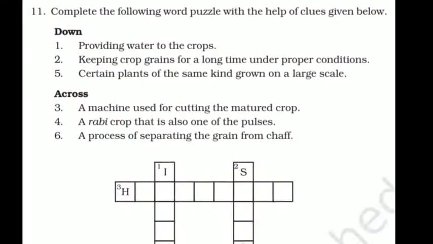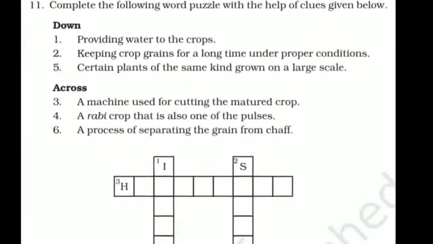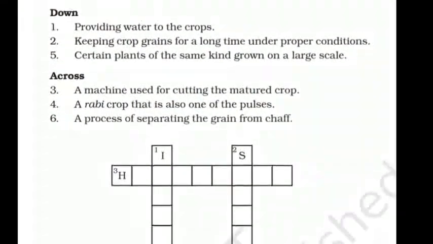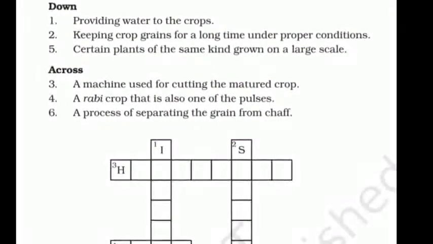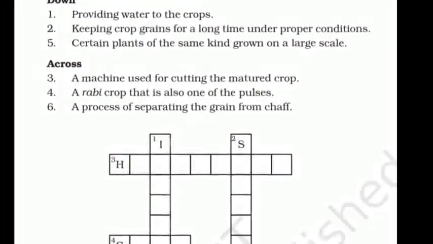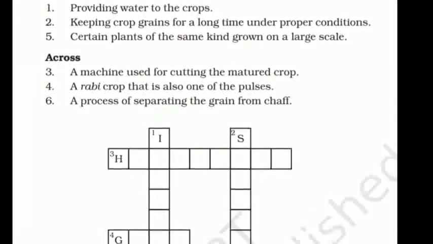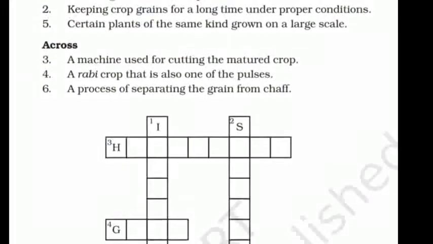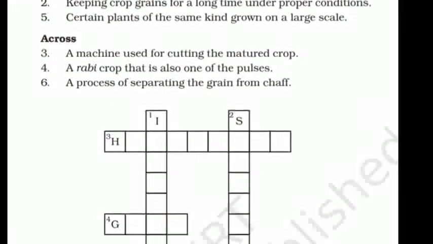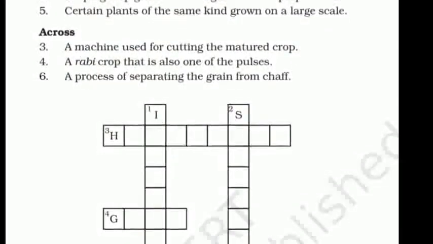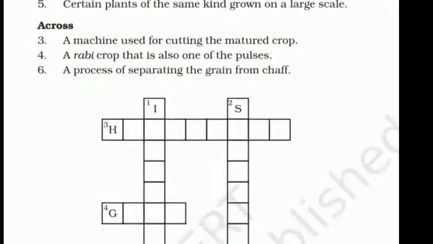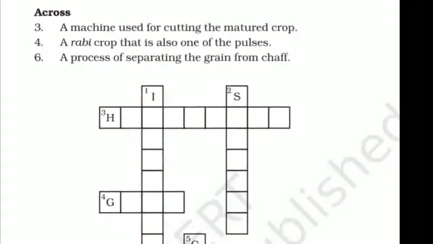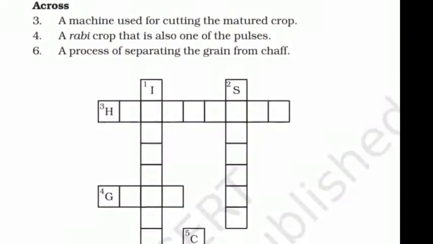The next question that we are going to talk about is a puzzle. Here in the puzzle we have 6 clues given for down and across. Down means the words coming from top to bottom, and across from left to right. The first clue is providing water to the crops. When we provide water to crops, what is the process called? It's irrigation. Keeping crop grains for a long time under protection. This means we store it, and we call it storage. Certain plants of the same kind grown on a large scale, what do we call it? We call it a crop.